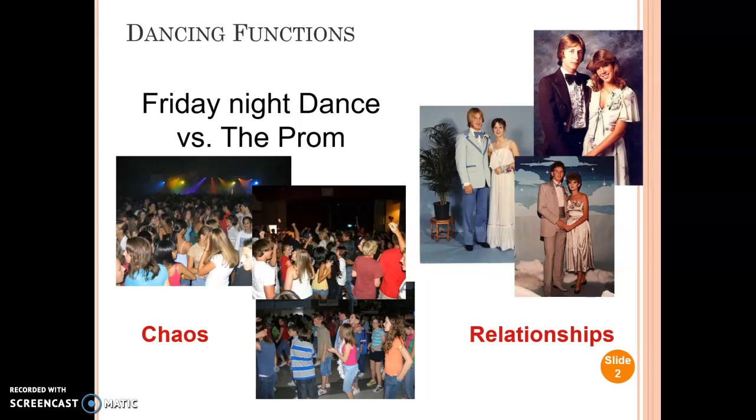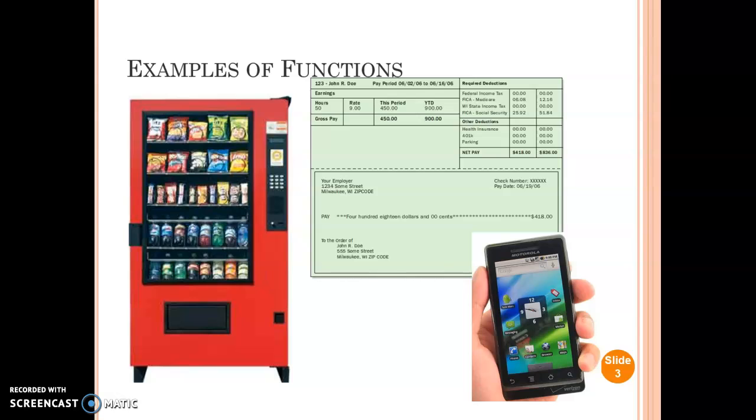All right, so one of the key things about mathematical relationships, functions, is that there's a pattern to them. We can see how things pair up. In the Friday night dances, we really don't see how anything's paired up. People are pairing up like crazy and dancing with each other.